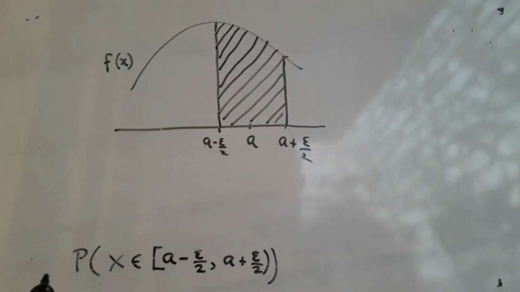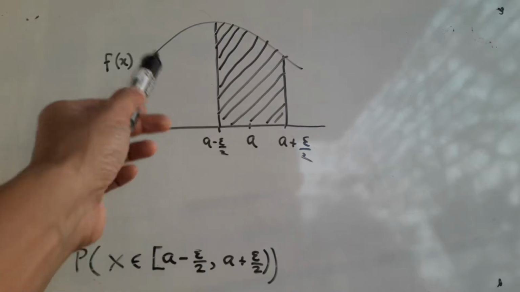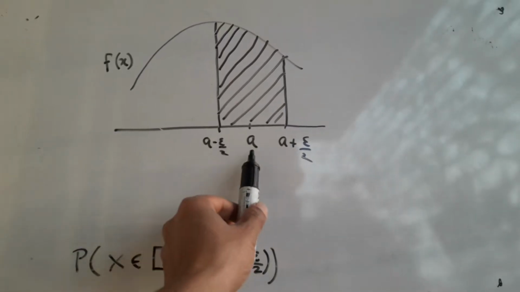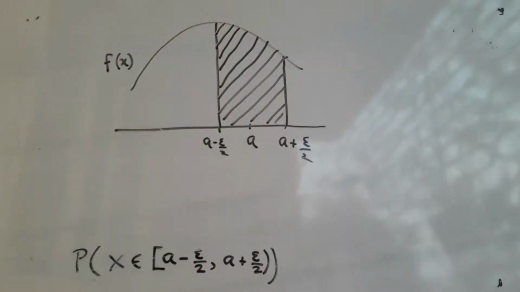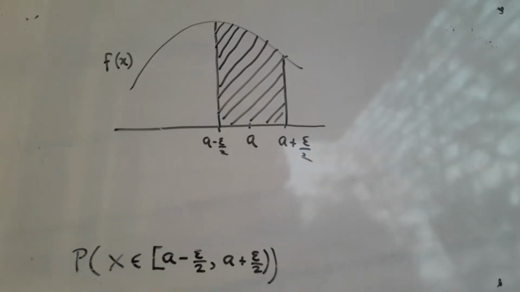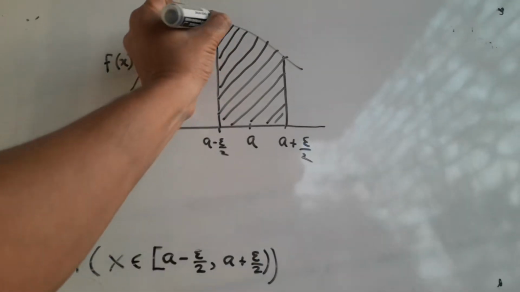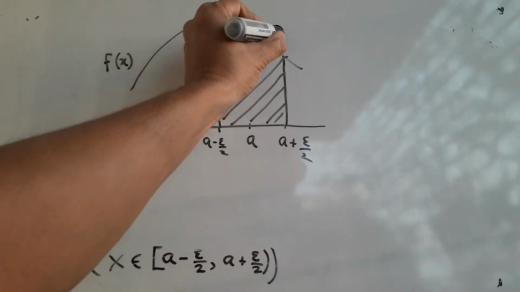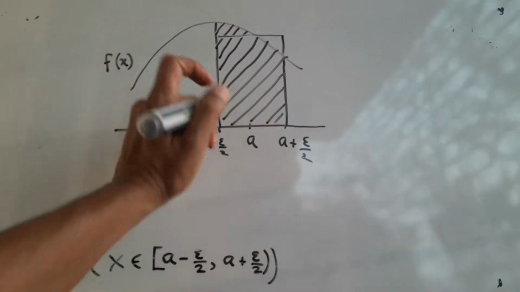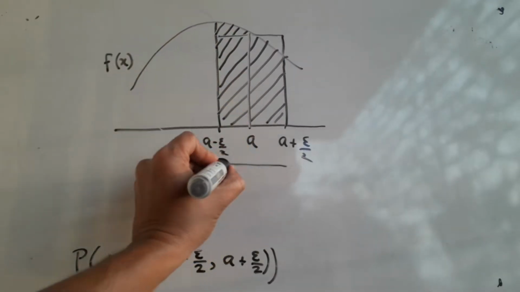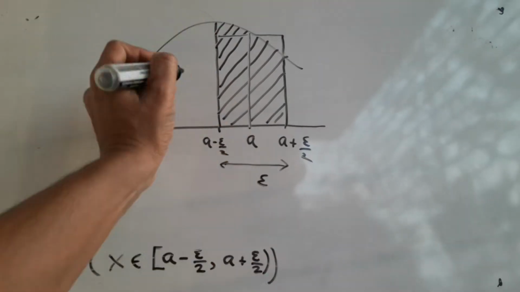A good way to get a feel for this probability is to draw this graph, A minus epsilon by 2, A plus epsilon by 2, and it is this area. Now remember, whenever we are talking about a random variable being continuous, we basically have in mind a very small epsilon. We are measuring it so precisely that we are assuming as if we are getting the true value of the random variable. So epsilon is pretty small. So you can think of it as a little rectangle. Though this is curved, when epsilon is pretty small, it is like a rectangle whose base is of length epsilon and whose height is f(A).